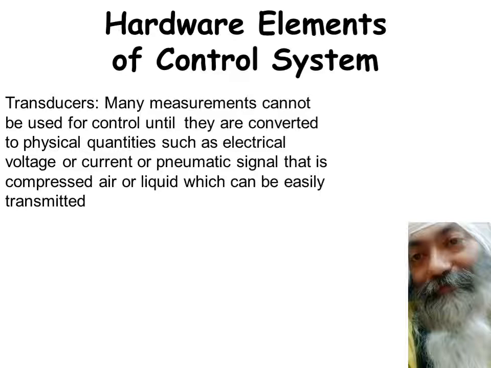Signal is transmitted. Like for 0% signal, the tank is totally empty, we have 3 psi. If the tank is totally full, we have 15 psi. And imagine what if the tank is 50%? It means I have to divide the range from 3 to 15. The middle is 9. So at 9 psi, the tank will be at 50%.